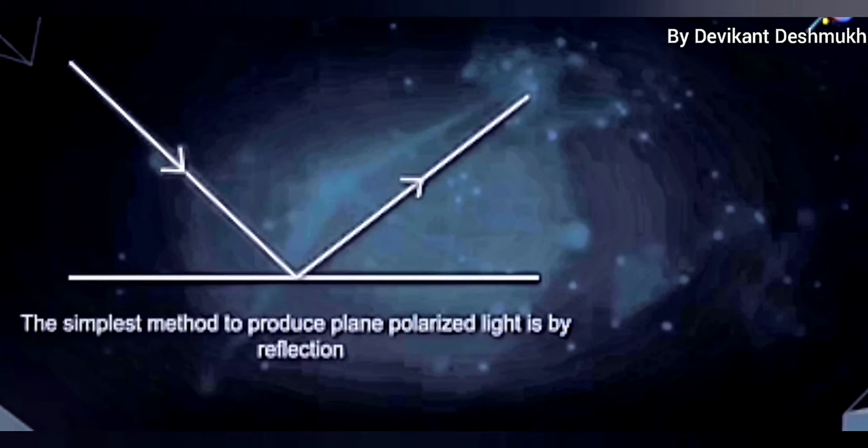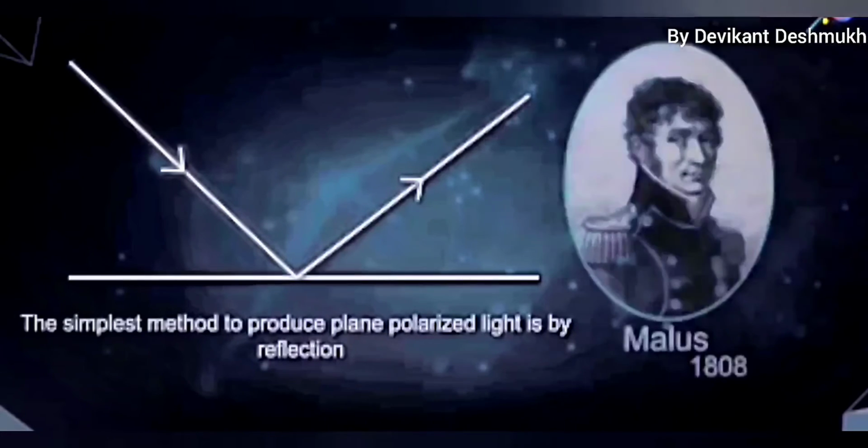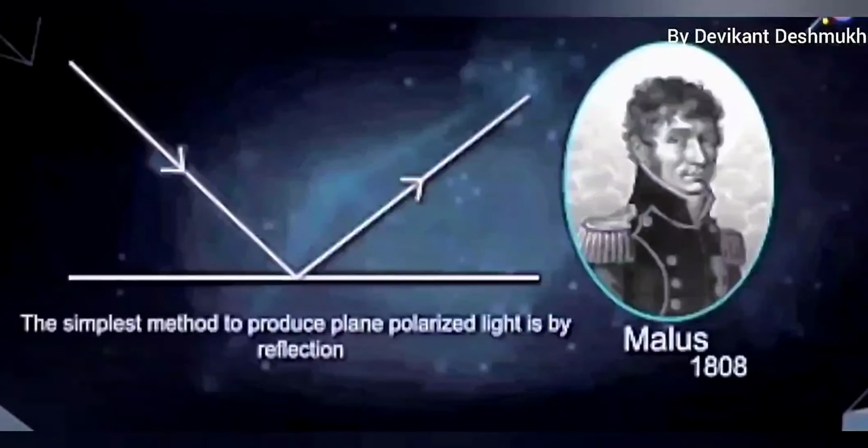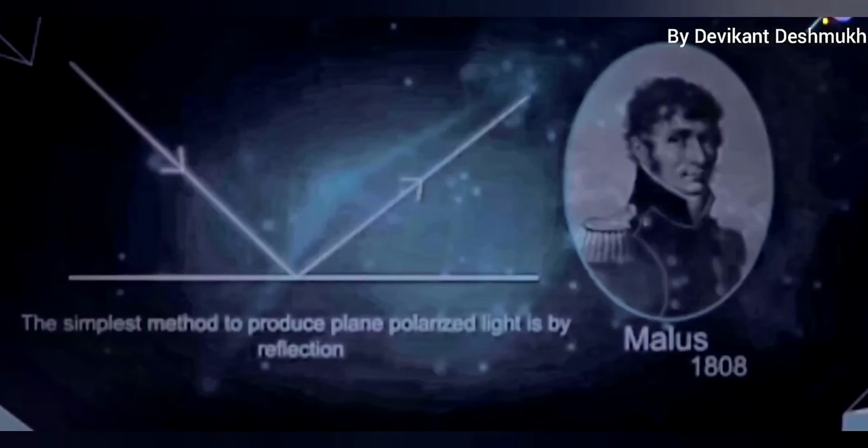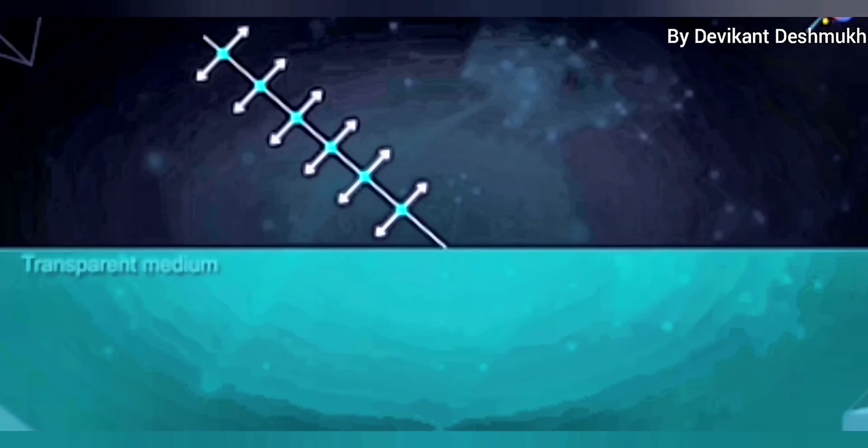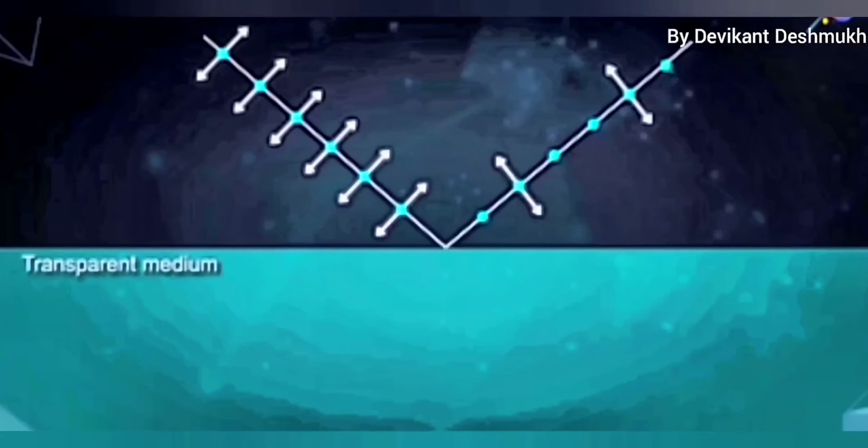The simplest method to produce plane polarized light is by reflection, and it was invented by Malus in 1808. Consider a transparent surface on which a ray of unpolarized light is incident.